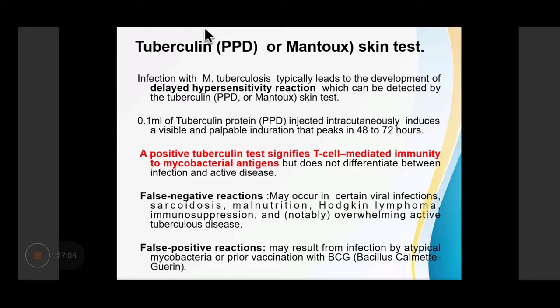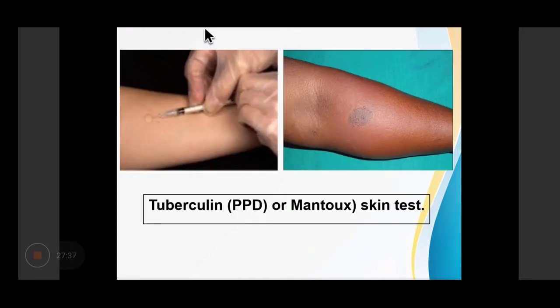Positive tuberculin test signifies T cell mediated immunity to mycobacterial antigen, but it does not differentiate between old infection and active disease. False negative reactions may occur in certain viral infections, sarcoidosis, malnutrition, Hodgkin's lymphomas, immunosuppression. And false positive reaction may result from infection by atypical mycobacteria or prior vaccination with BCG. This is showing a Mantoux skin test.